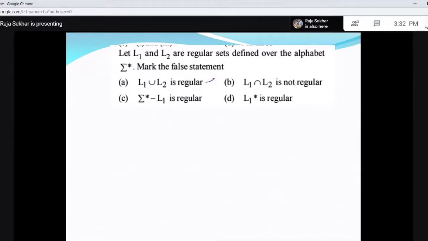Then they are also closed under intersection, but it says it is not regular. But L1 intersection L2 is also regular. So this is false. And L1 star is regular, this is true. And L1 bar, sigma star minus L1, means L1 bar. They are closed under complementation. So these three are true. This is the false statement, because regular sets are also closed under intersection.